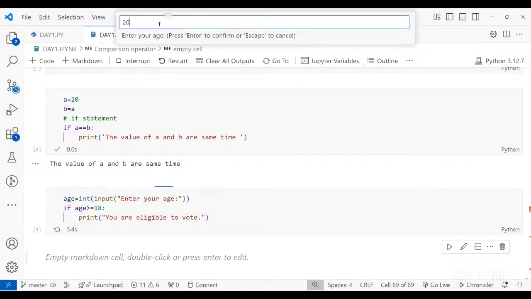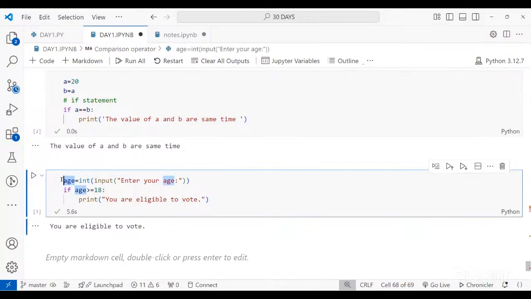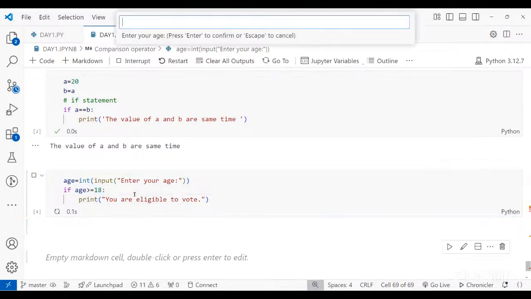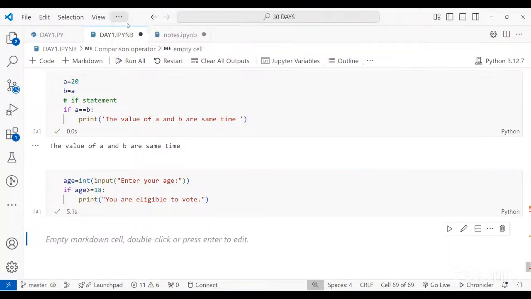If I write 20, then 20 will be stored in the variable age and we check the condition, and the condition goes true. That is why we get this print statement. Now let's talk about when the condition is not true. If I write 17, it won't print anything, because this is the simplest conditional statement, the if statement. With the if condition, you write one single condition and one single print statement, and there is no case defined for when the condition goes false.